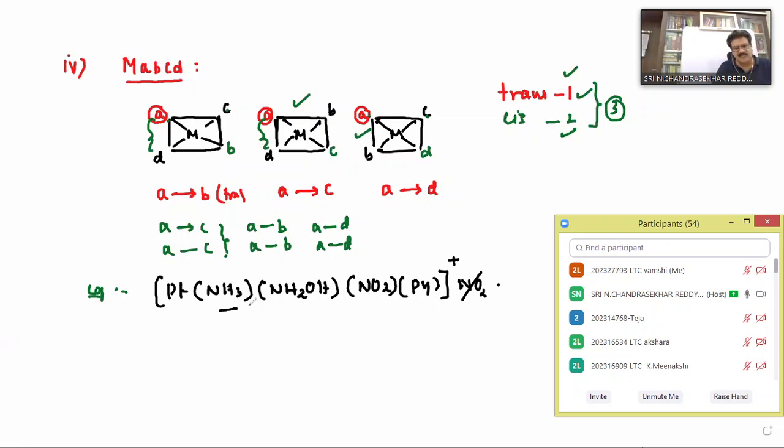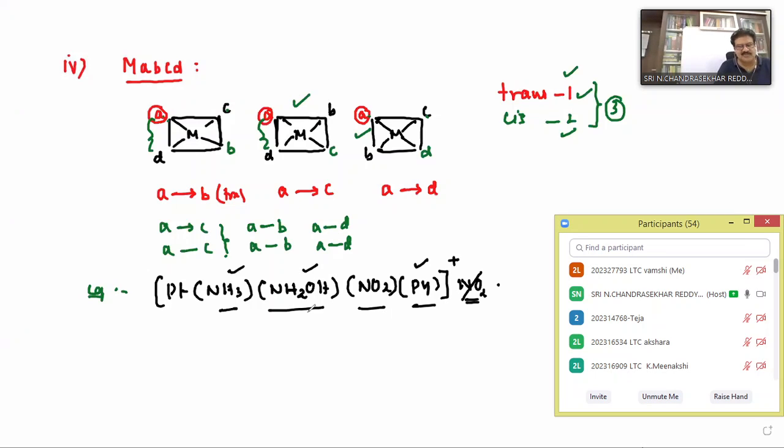So in this we have ammonia, NH2OH, NO2, and py. How many neutral ligands are there? 1, 2, 3 neutral ligands. This is the negative ligand. Therefore outside we should take what, otherwise it is plus. So this is an MABCD type example.